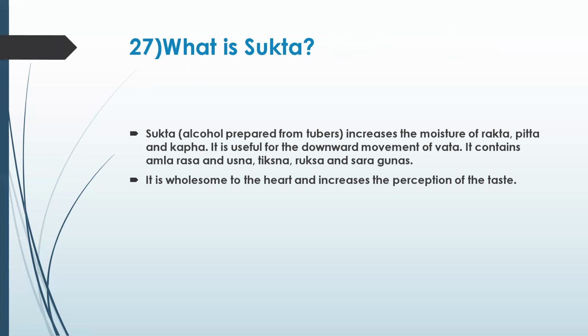What is Sukta? Alcohol prepared from tubers, which Suchidraji was mentioning. It increases the moisture of Rakta, Pitta, and Kapha. It is useful for the downward movement of Vata. It contains Amla, Rasa, Ushna, Tikshna, Ruksha, and Sara gunas. It is wholesome to the heart and increases the perception of taste. Okay, let's go to the next question.